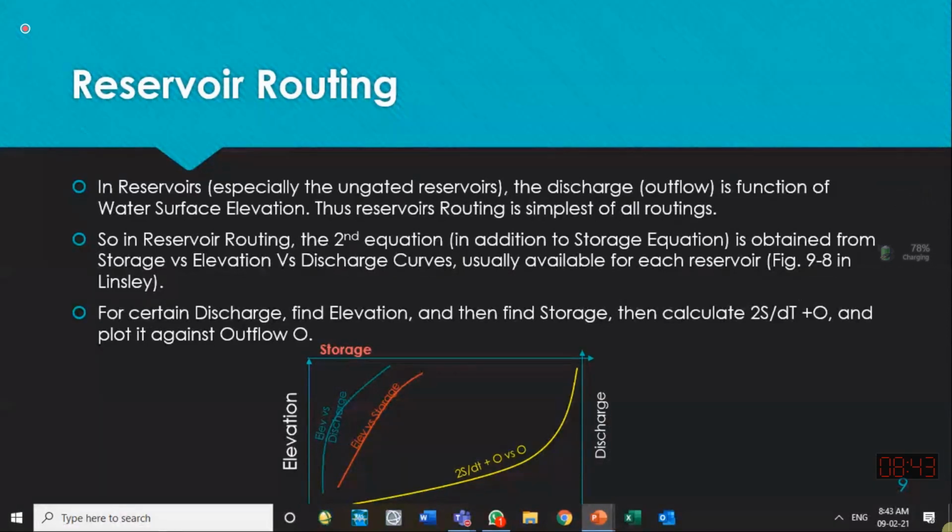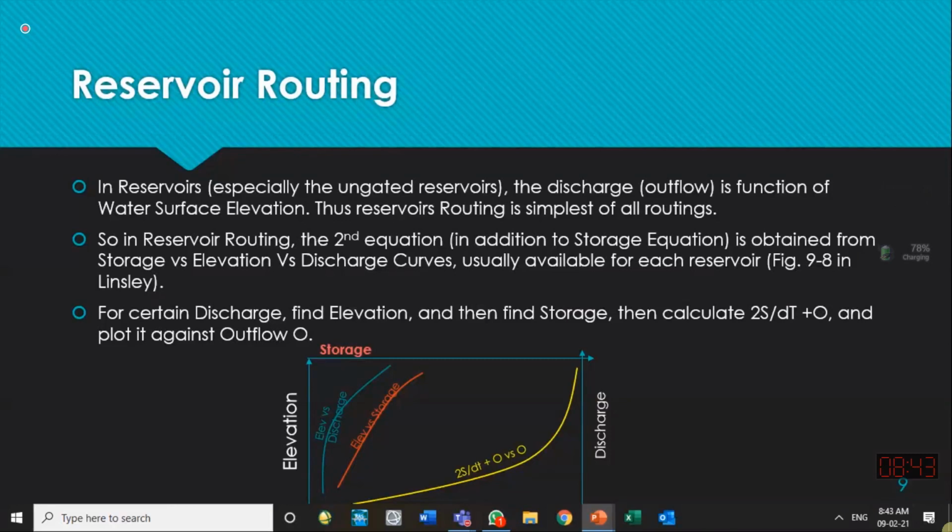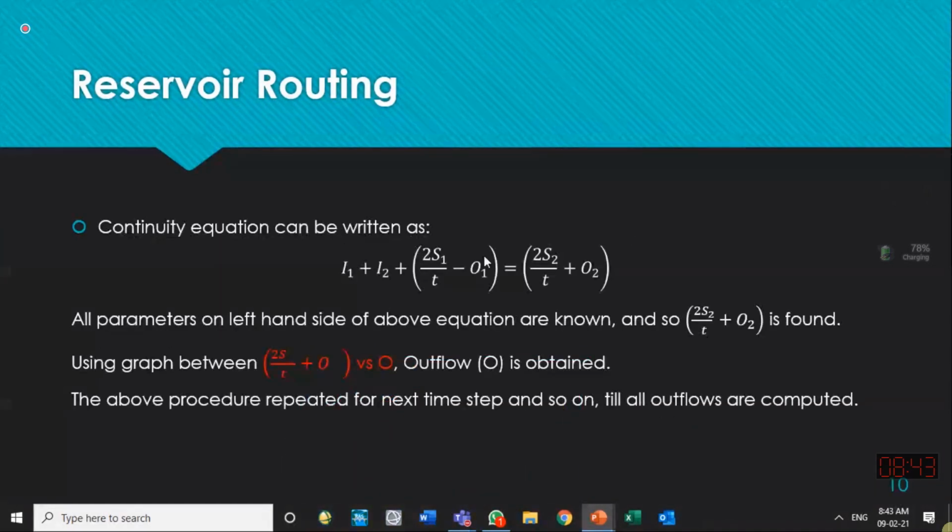Theoretically, we can simply say if you have two equations, you have two unknowns, mathematically you find it. Before calculators and computers were very common, people used to use this graphical method. They made a graph of 2S over delta t plus O versus O, and then they transformed the equation, the continuity equation, in this way.